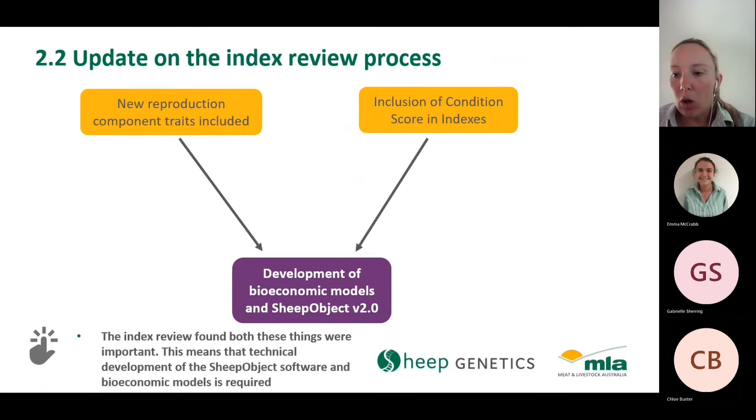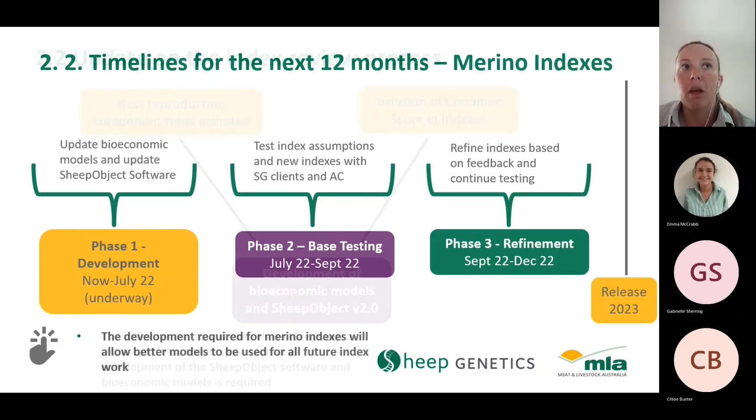So to actually include the new individual components of reproduction, as well as other traits like body condition score, we actually need to update the bioeconomic models behind our software that we use to create indexes. That software is called Shape Object. So there's actually some research and development work required to create a new version of Shape Object where we can weight these traits accordingly in indexes and use the best possible information to provide an economic index.